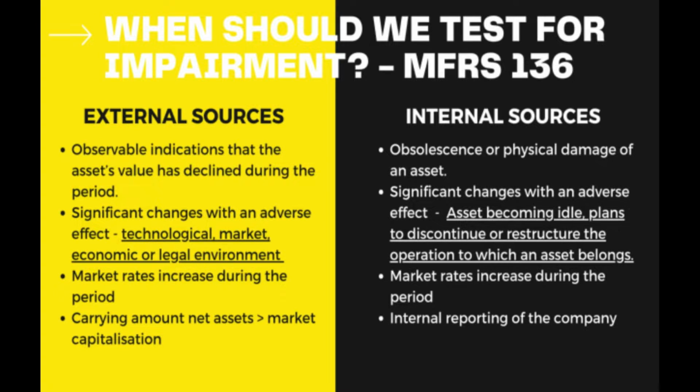For the internal sources, the first is that the asset has physical damage. The second one is significant changes with an adverse effect, such as the asset becoming idle and plans to discontinue or restructure the operation to which an asset belongs. The third one is market rates increase during the period, and the last one is internal reporting of the company.